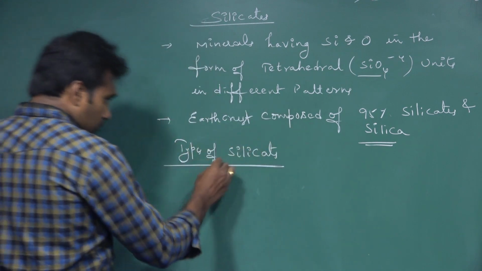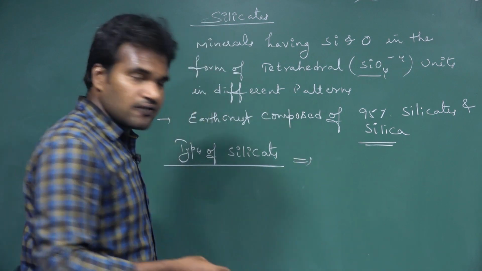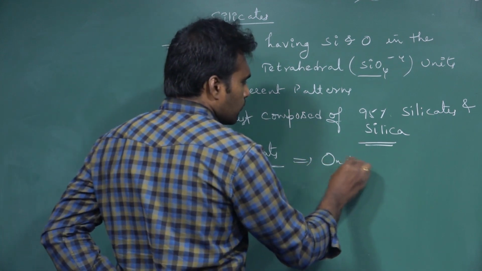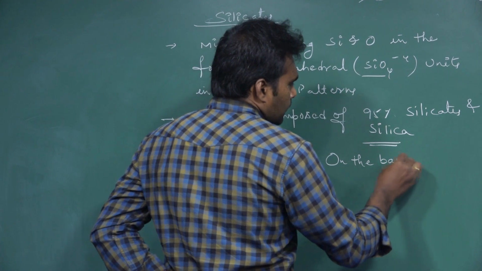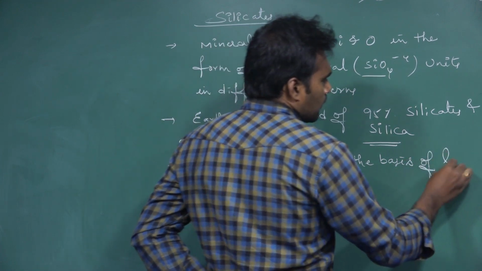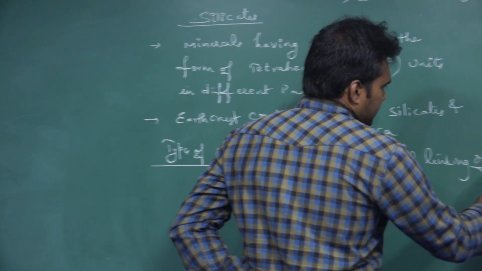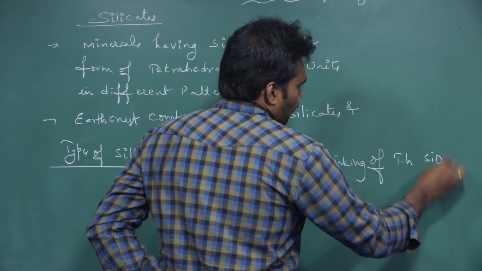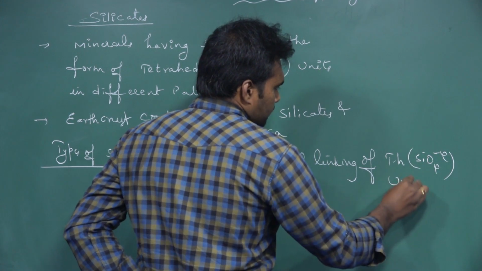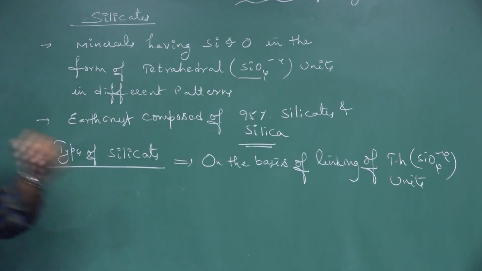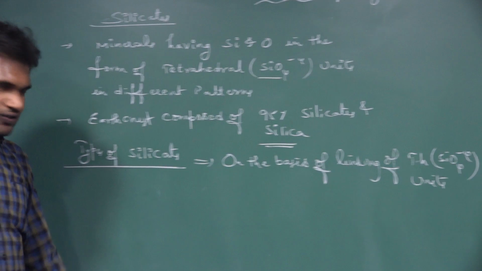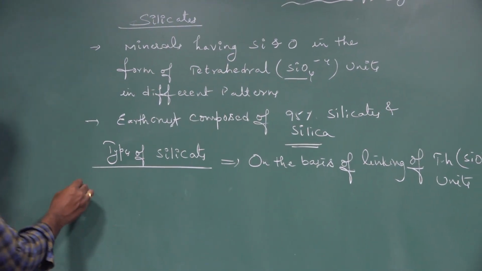On what basis? On the basis of linking of tetrahedral SiO4 4- units, we are classifying the silicates into the following.